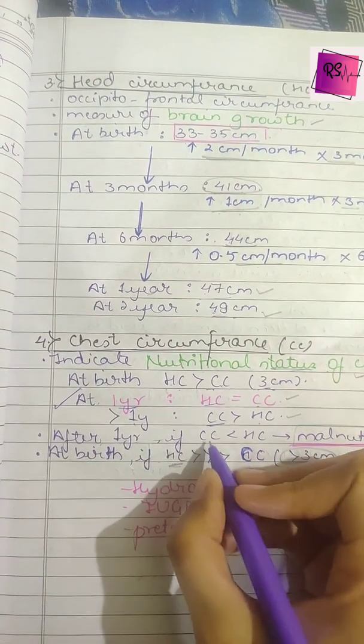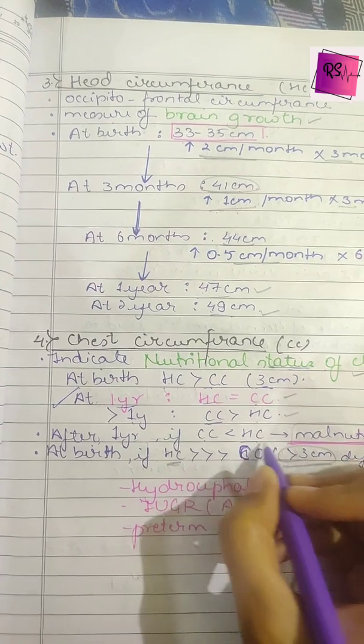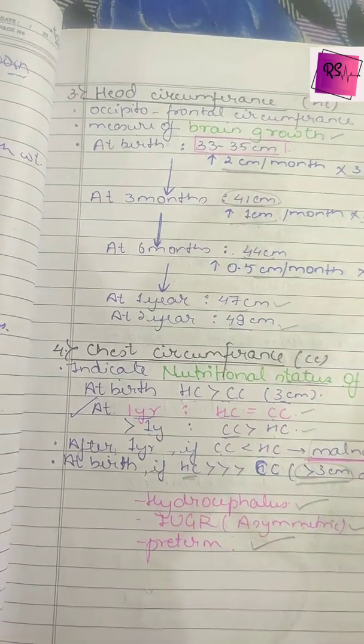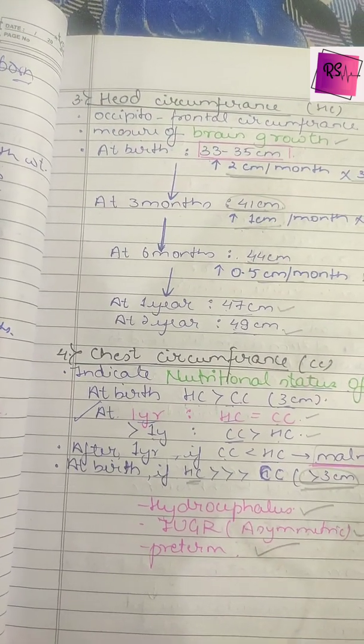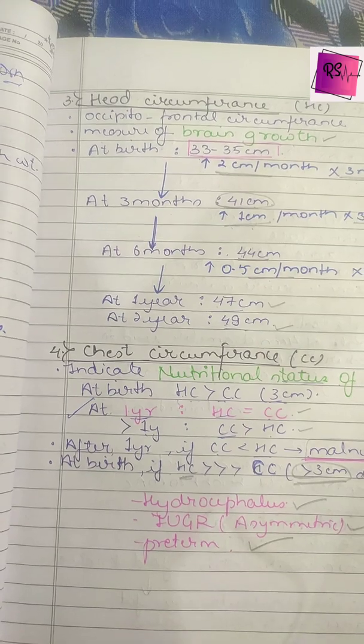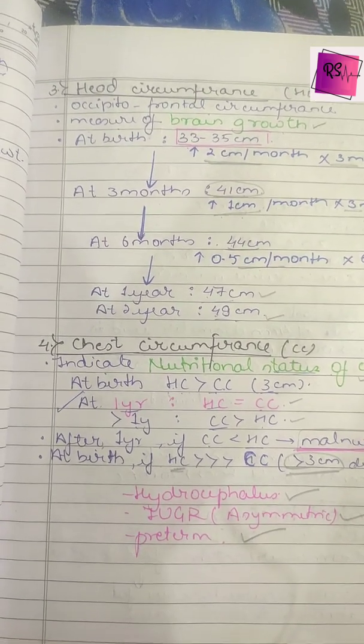After 1 year, if chest circumference is less than the head circumference, then it means malnutrition. Means after 1 year also, if the head circumference is more than the chest circumference, that means the child is malnourished. So by seeing the child only, we can surely say that the child is malnourished.